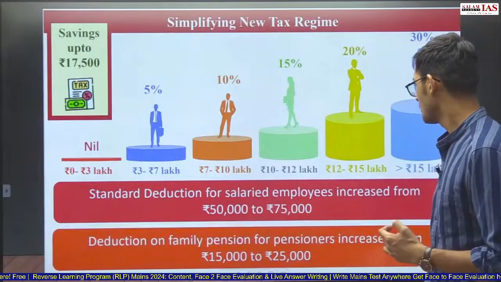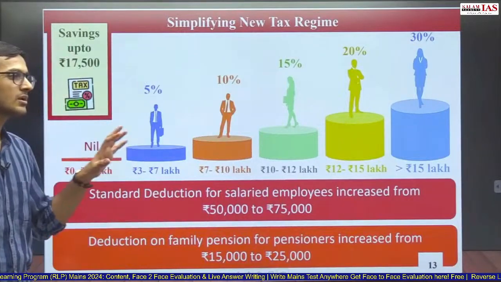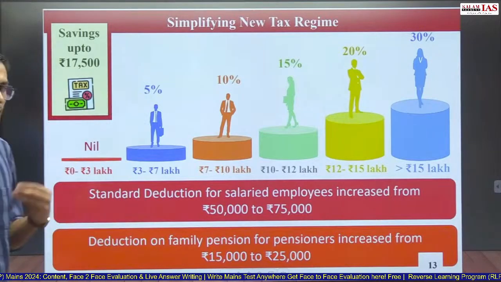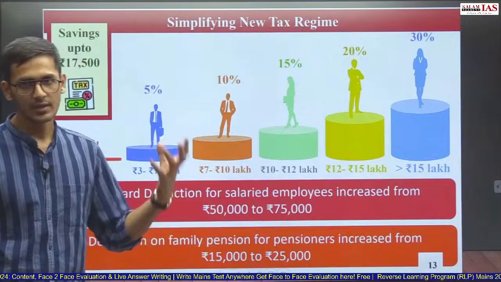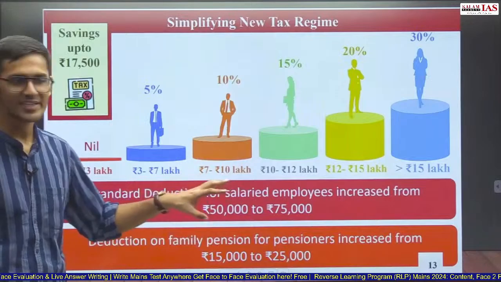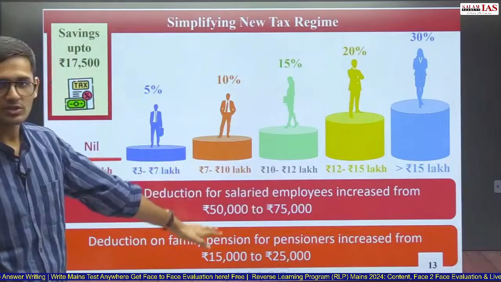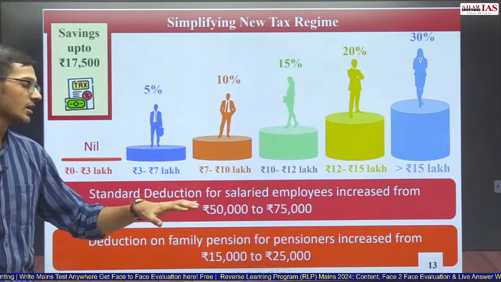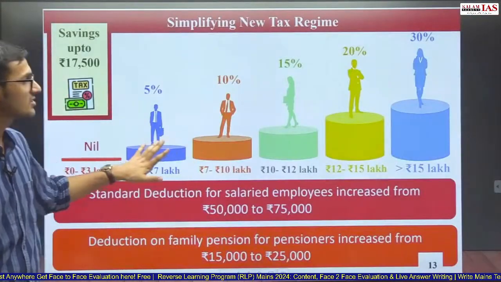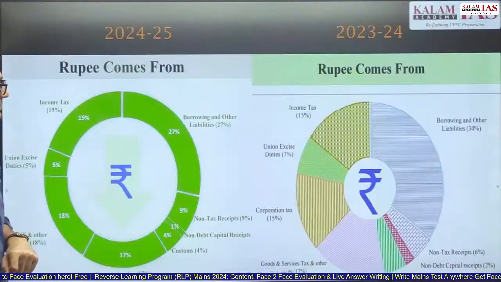Deduction on family pension for pensioners increased from 15,000 to 25,000. Certain deductions were available for family pension. If I am receiving family pension, then I could deduct 15,000 from that amount. Now that has been increased to 25,000. Now again, you do not have to go into the nitty-gritty. Just remember, standard deduction for salaried employees increased from 50 to 75, and deduction for family pension increased from 15,000 to 25,000. This is more than enough. Whatever is written here, if you write this in the answer, that is more than enough. You do not need to write more than that.